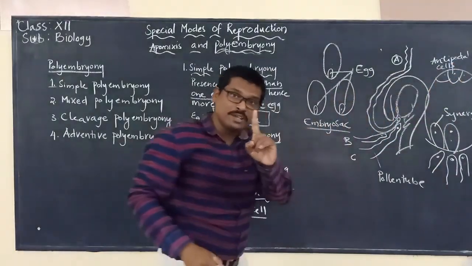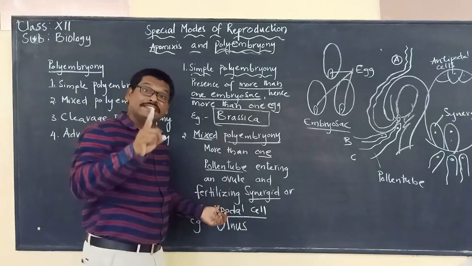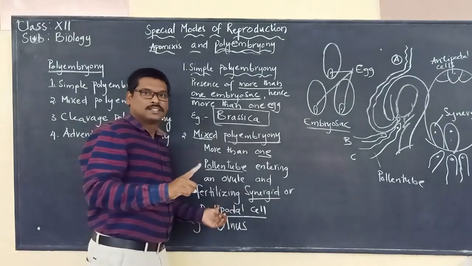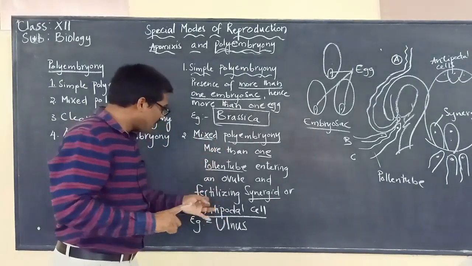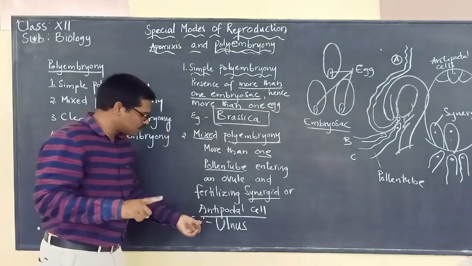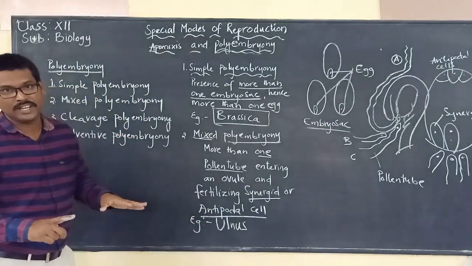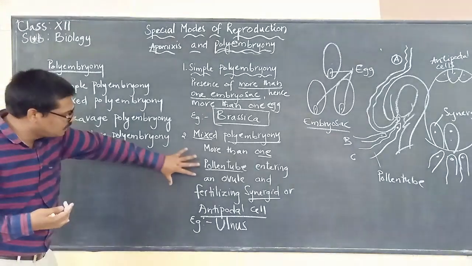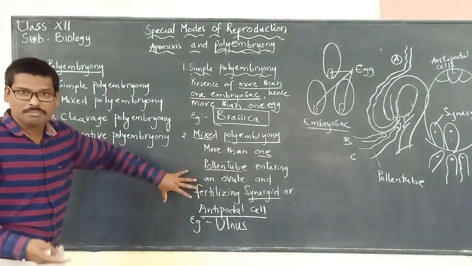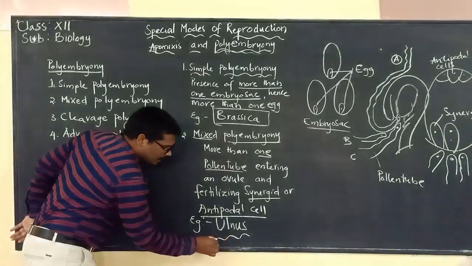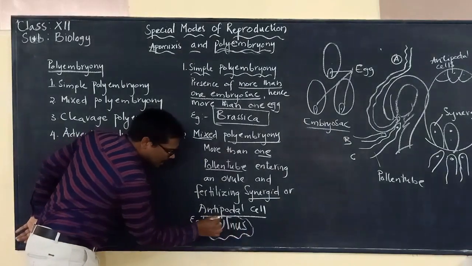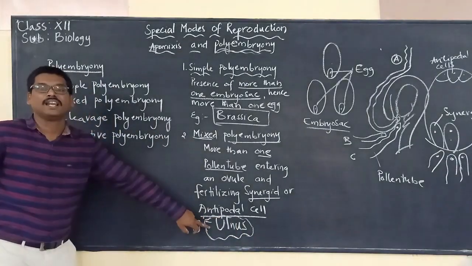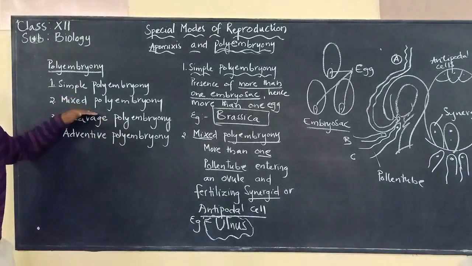So here what we have to remember: when more than one pollen tube is entering, there are chances that even the synergids and the antipodal cells will be fertilized, leading to many embryos. This type of polyembryony is observed in Ulmus. So these are the first 2 types that we are studying.